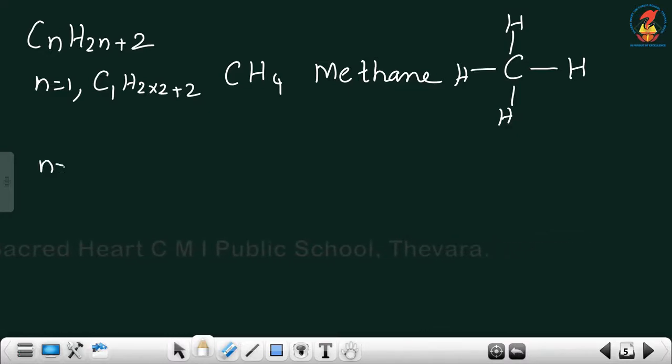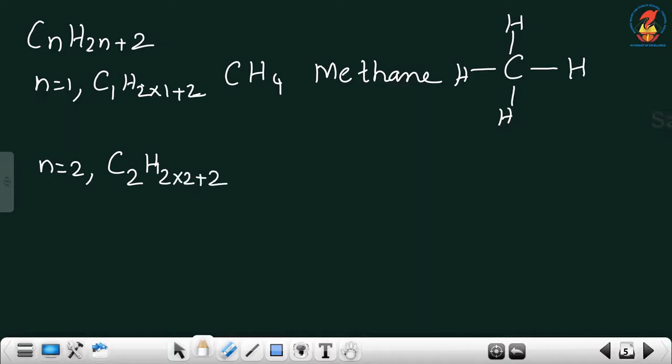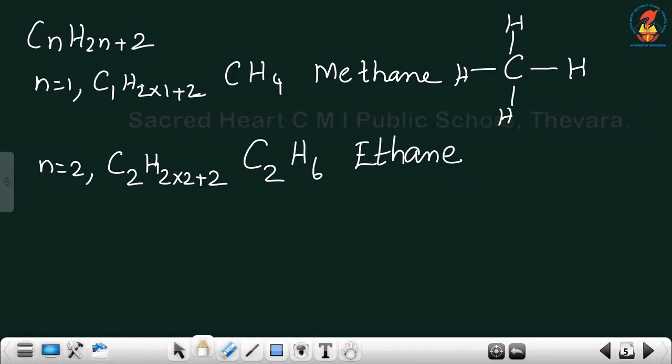Now, n is equal to 2. So, C2 H, sorry, this is 2 into 1 plus 2. Here it is 2 into 2 plus 2. So, what is the formula? C2 H 4 plus 2, it is 6, C2H6. So, n is equal to 2, name starts with eth, add ANE of alkane, making it ethane, name is ethane.